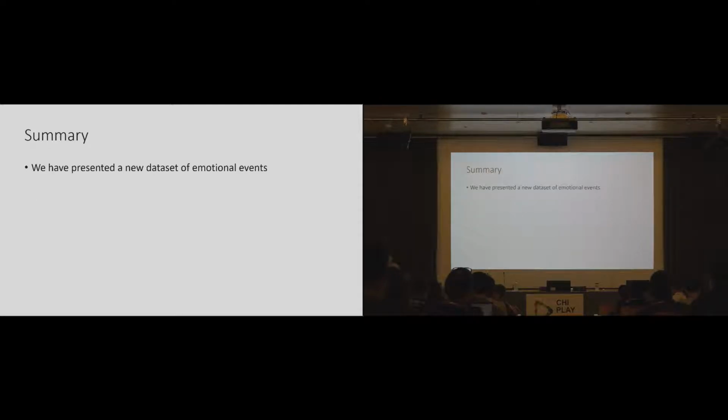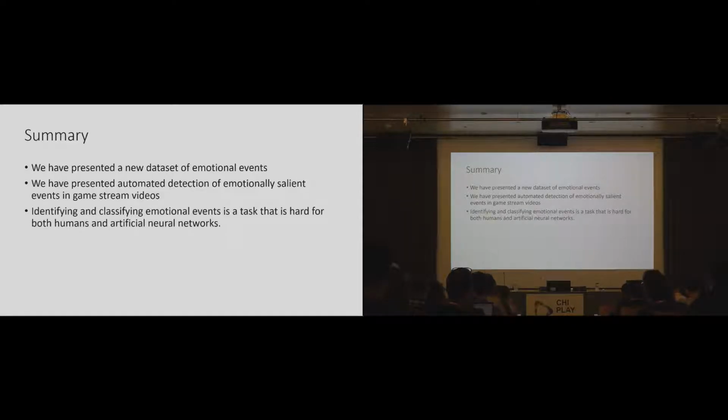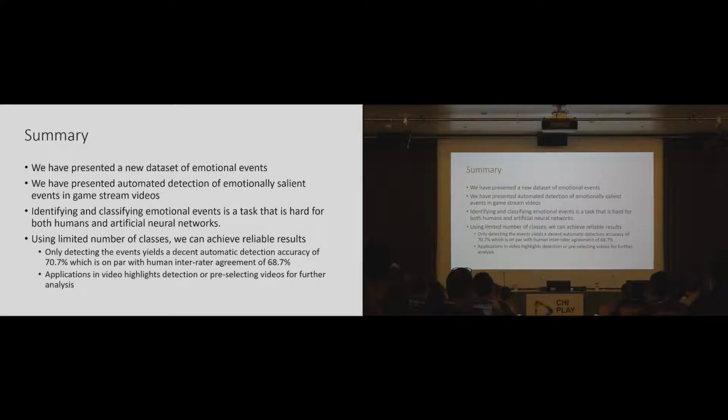In summary, we presented a new data set of emotional events in game streams. We have presented an automated detection of emotional events in game streams using multimodal neural networks. And we show that identifying emotion is a hard task for both humans and artificial neural networks, but with a limited number of classes, we can get reliable results.